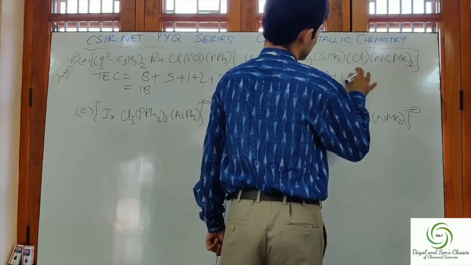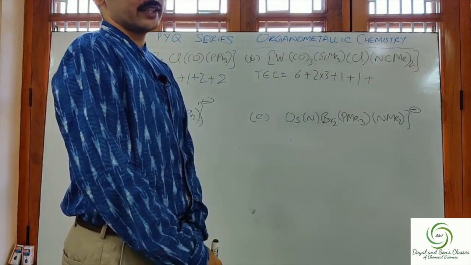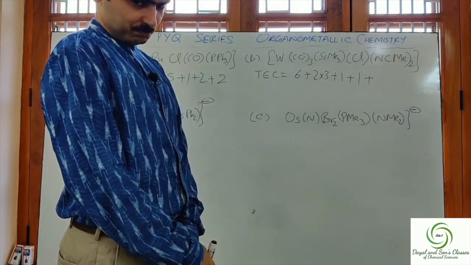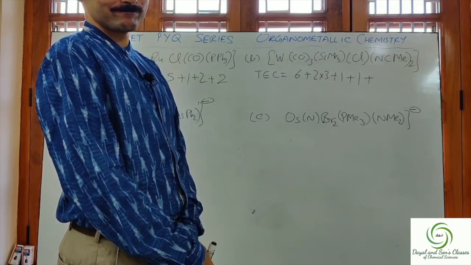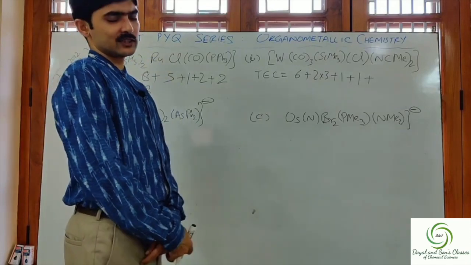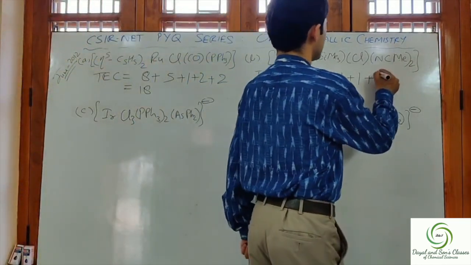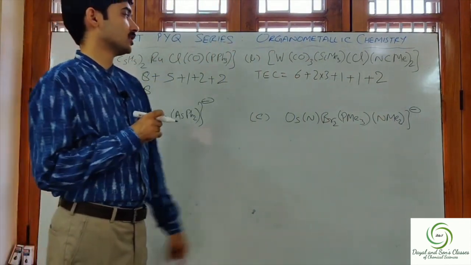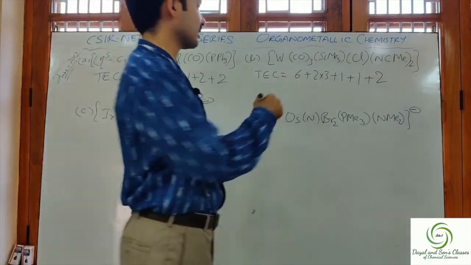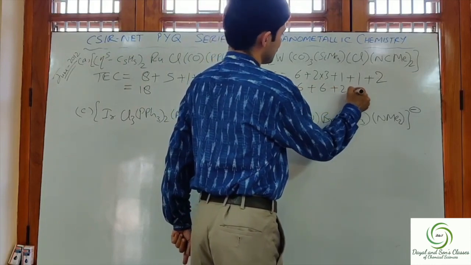Chlorine contributes again 1 electron, and NMe2 will contribute how many electrons? 2 electrons. Why? Because the lone pair of nitrogen will be donated. The total electron count will be equal to 6 plus 6 plus 2 plus 2.